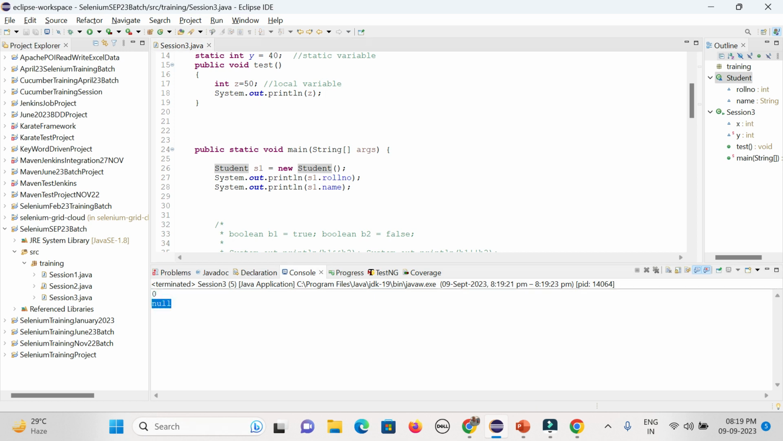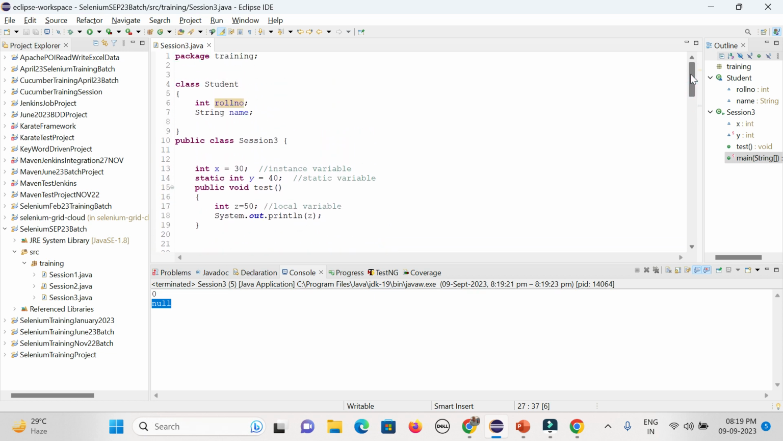Why is 0 coming for the first one? Because we have defined it as an integer, so the default value for the integer will be 0. As you did not define any value, it comes based on the default value of the different data types. So integer will be 0, for float and double it will be 0.0, for string it will be null. That is the reason it is coming as 0.